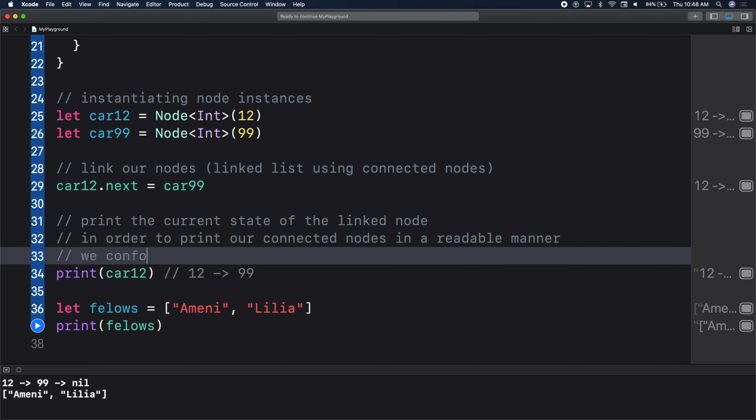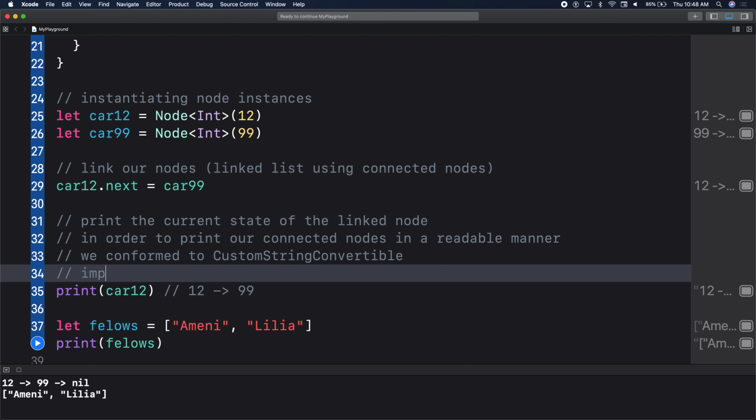We conformed to CustomStringConvertible. And in CustomStringConvertible, we implemented var description and wrote the print logic.